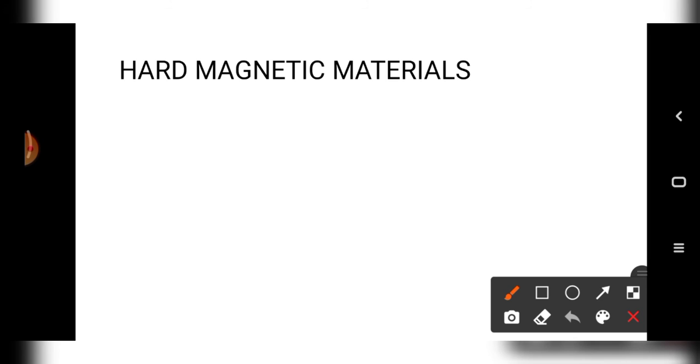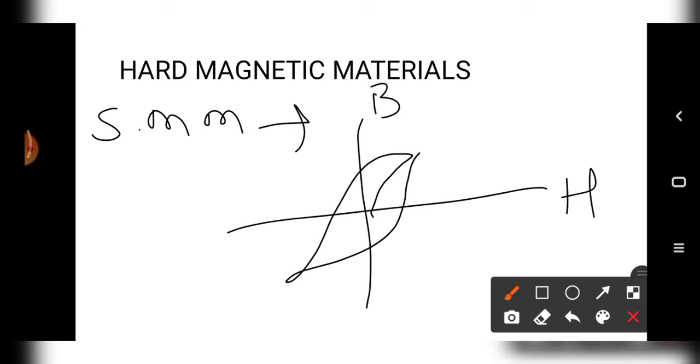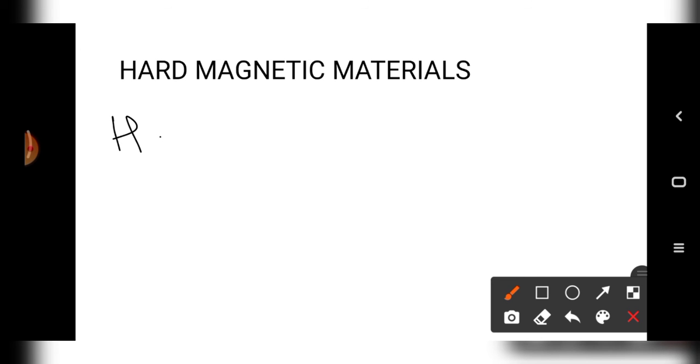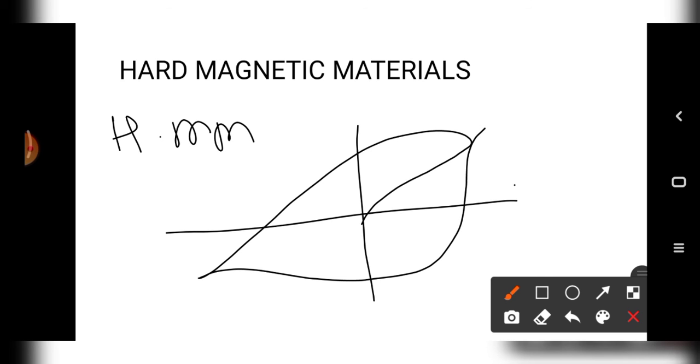When we draw the BH curve in soft magnetic material, this is H, that is the applied magnetic force, and this is B. The area of the BH curve in soft magnetic material is small, and in hard magnetic material, the area of the BH curve is large. H is the magnetic force and B is the magnetic flux density.